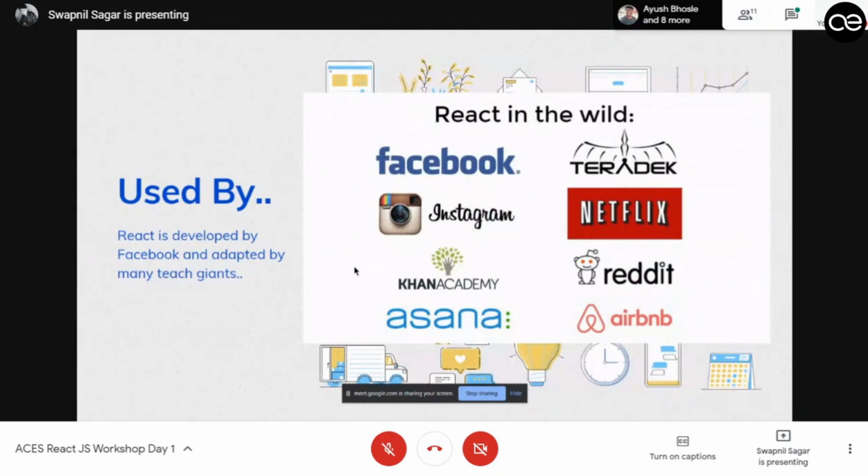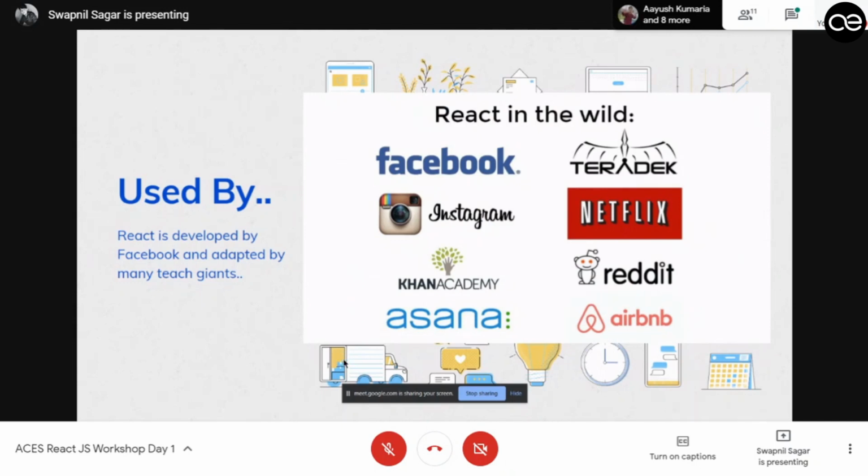React is being used by all the big companies like Facebook, Instagram, Netflix, Airbnb. And let me tell you that React is actually used by small startups up to big MNCs, and multiple companies in FAANG, like Facebook and Microsoft.